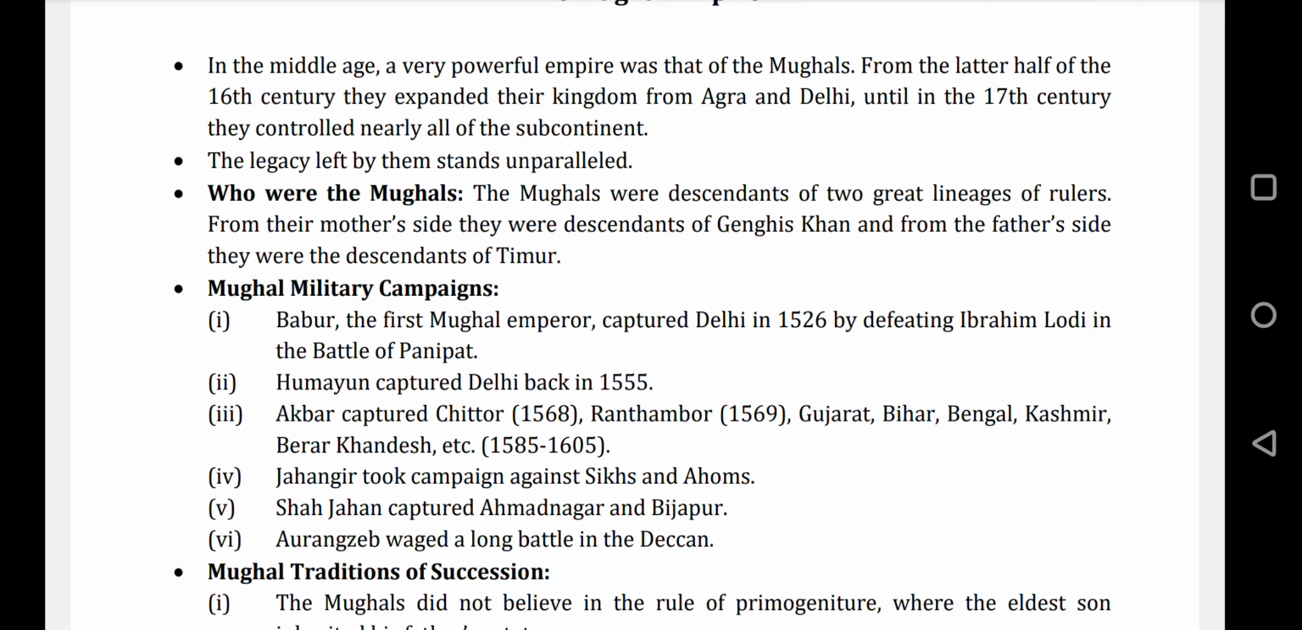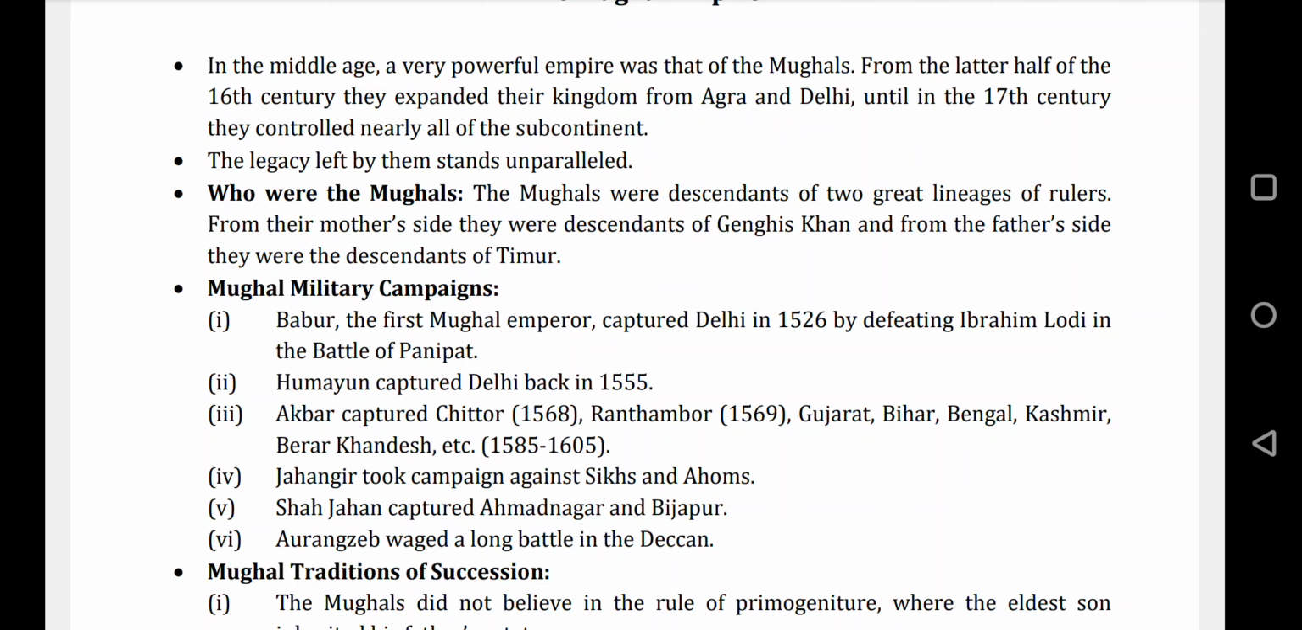Who were the Mughals? Now we will learn who the ancestors of the Mughals actually were, and where they belonged. The Mughals were descendants of two great lineages of rulers. On the mother's side, they were descended from Genghis Khan, and on the father's side, from Temur. In Hindi it is known as Temur, and in English it is said Timur.